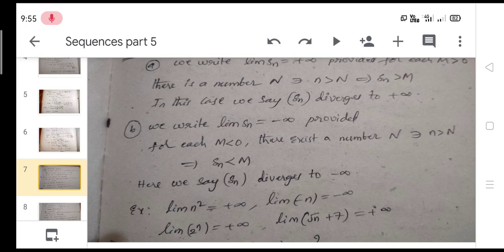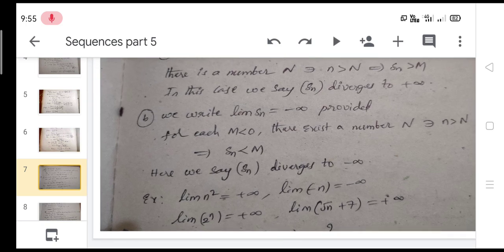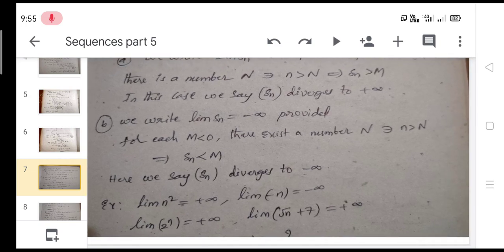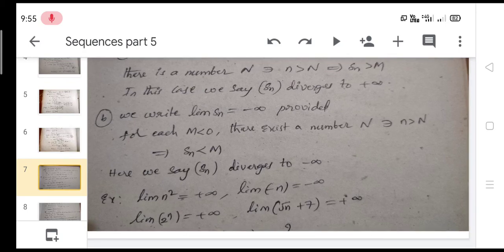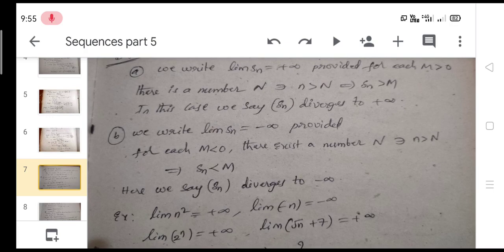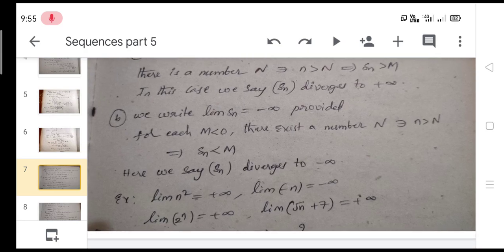And we may write another definition. Suppose we write limit Sn is equal to minus infinity, provided that for each M less than 0 there exists a number capital N such that n greater than capital N implies Sn less than capital M. Then we say Sn diverges to minus infinity. If Sn is greater than M, Sn diverges to plus infinity. If Sn is less than M, then we say Sn diverges to minus infinity only.